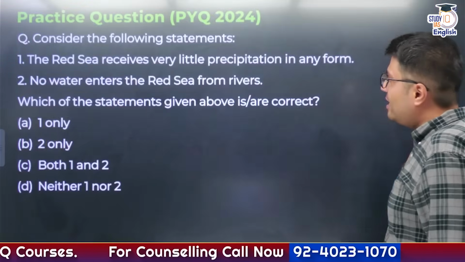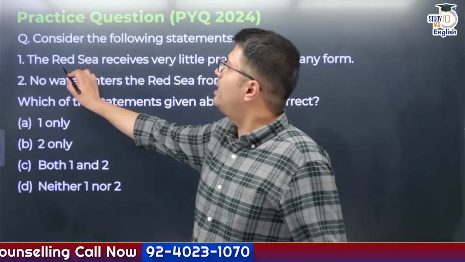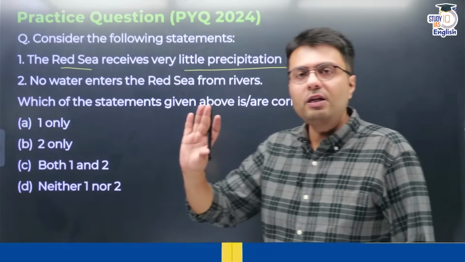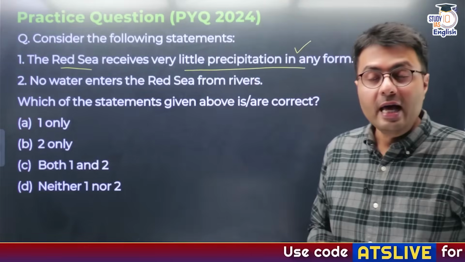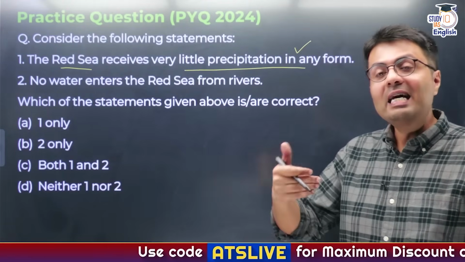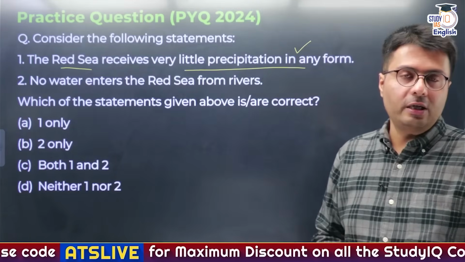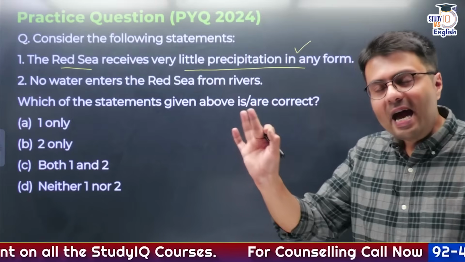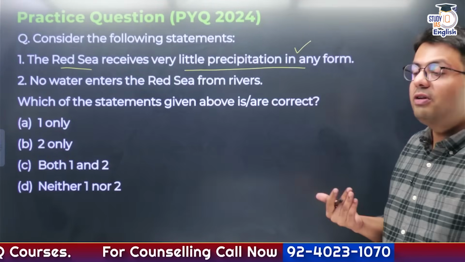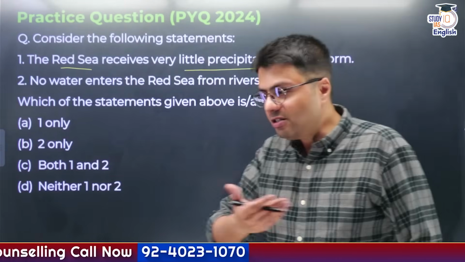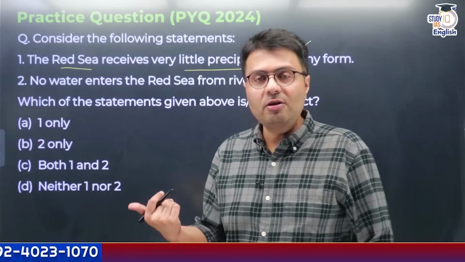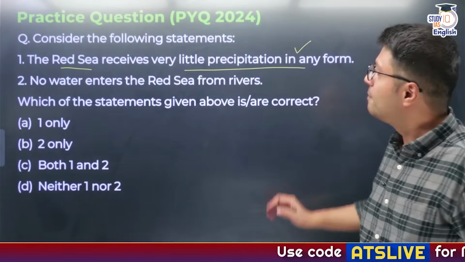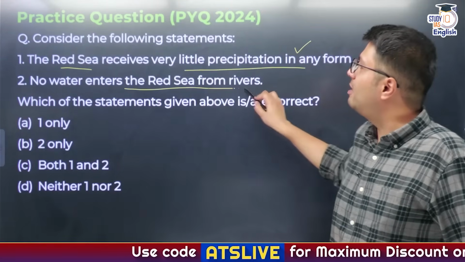Okay. Now let's see if we are able to solve this question. Consider the following statements: the Red Sea receives very little precipitation in any form. I told you the Red Sea is one of the saltiest waters in the world, and this is because of high evaporation and less drainage of fresh water into the Red Sea. This less drainage is because no significant river or stream enters the Red Sea. Similarly, this region is one of the hottest in the world, close to the major deserts of the Middle Eastern region. Because of that, the insolation is very high and precipitation, that is rainfall, is very less. So the first statement is right, and no waters enter the Red Sea from major rivers.